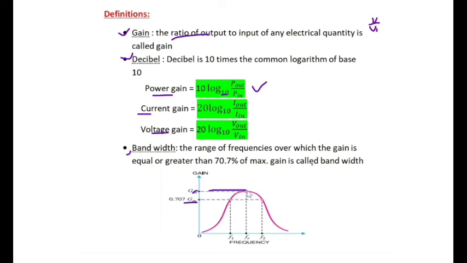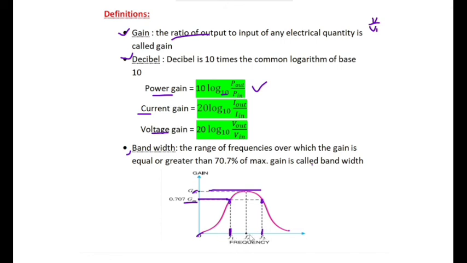At zero frequency the gain is low, and after going to some frequency the gain increases, then after some frequency the gain decreases again and comes back to zero. F1 and F2 are the two cutoff frequencies, because the gain is 0.707 of GM at these points.